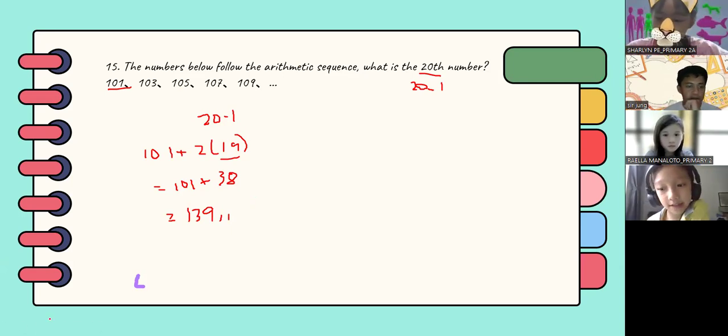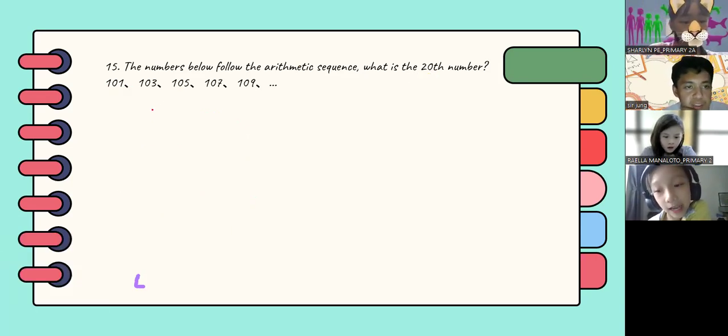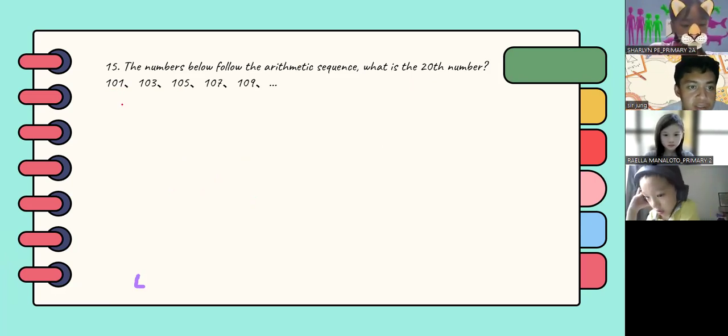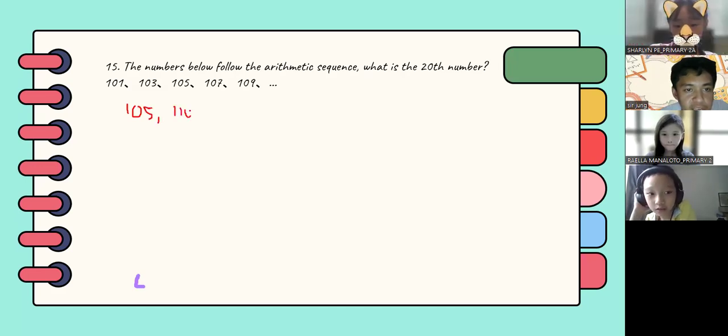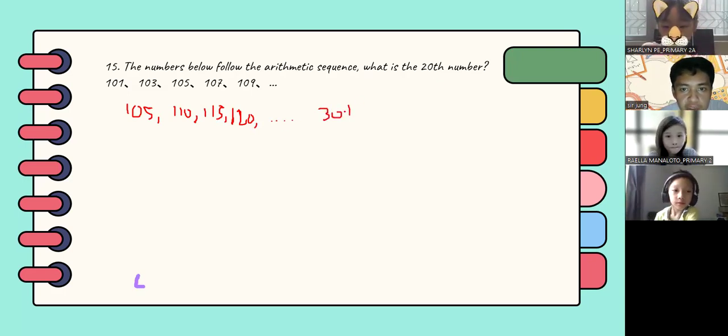Okay, let's say we have another set of numbers. This is another example because this is quite a common problem in the competition. We have 105, 110, 115, 120. And then the problem asks for the 30th number.